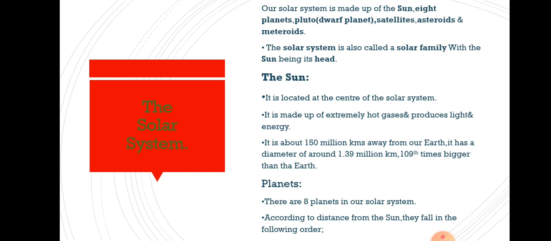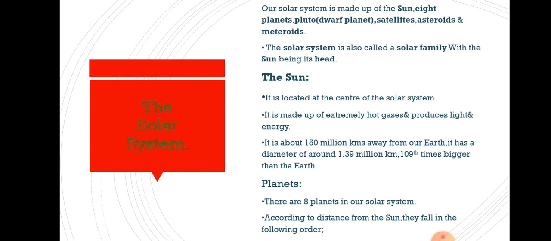Now we will discuss in detail about the sun, that it is located in the center of the solar system. In the previous class I had given a diagram of our solar system. I think you must have seen the diagram very closely and minutely.